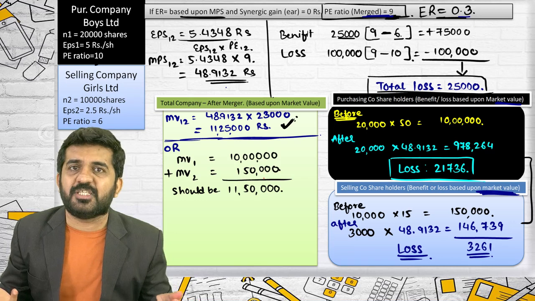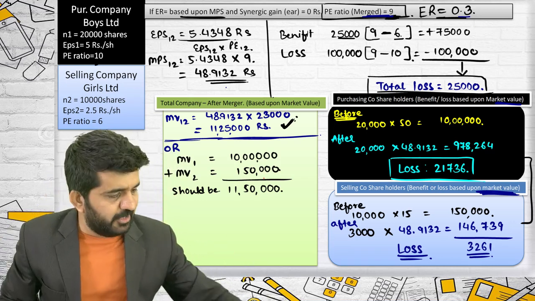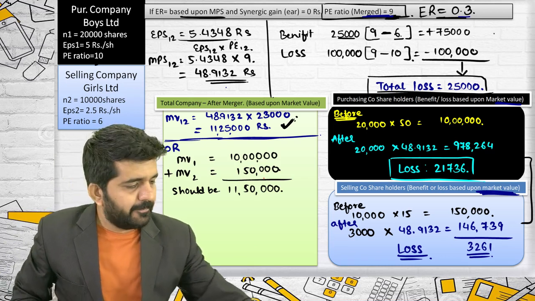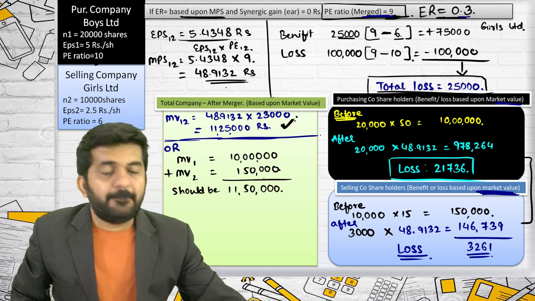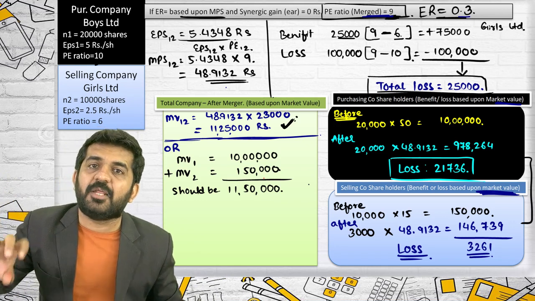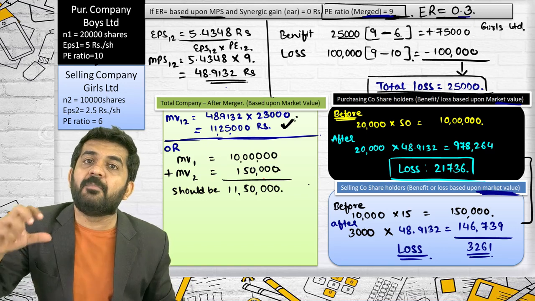Whatever exchange ratio is decided, you find out the loss and profit of both the companies. See, this is a benefit because the selling company's earnings were first multiplied by 6 to get market value. Now their earnings will be multiplied by 9.